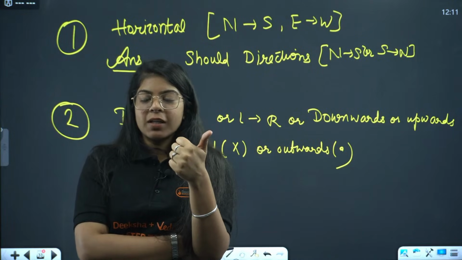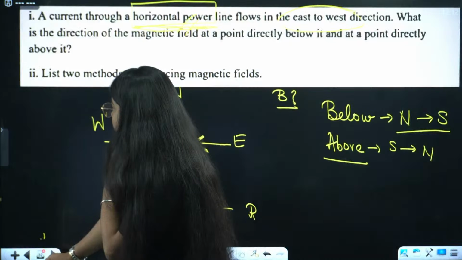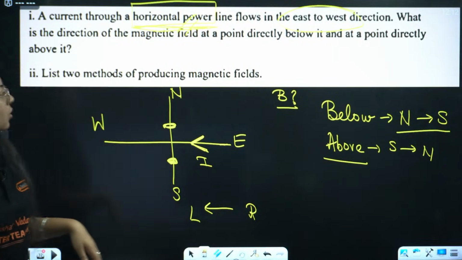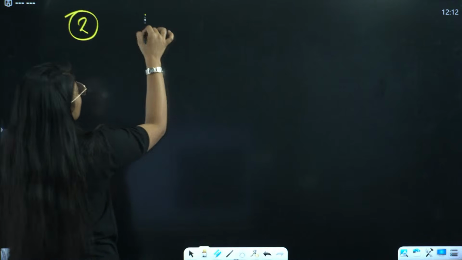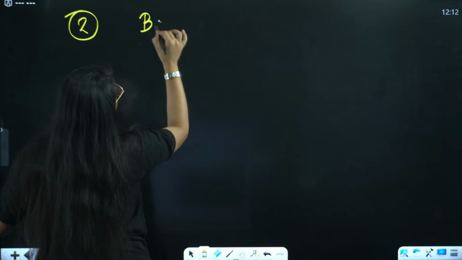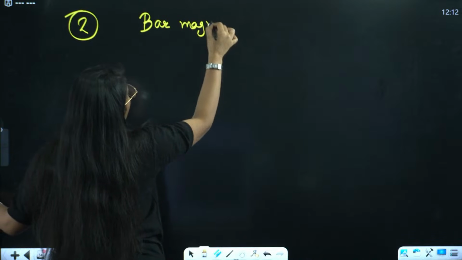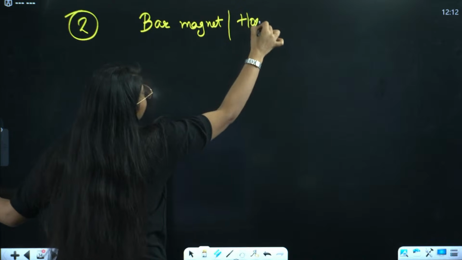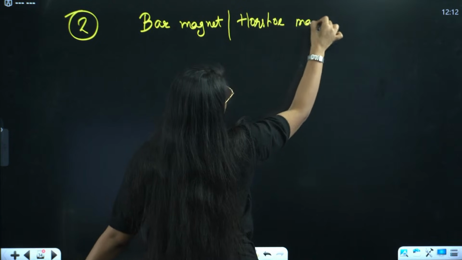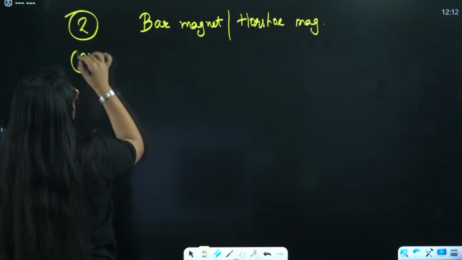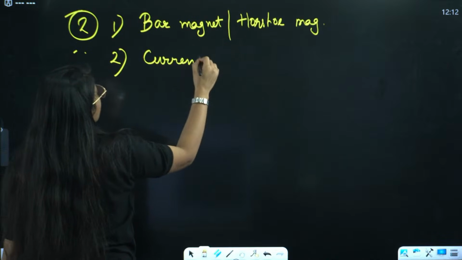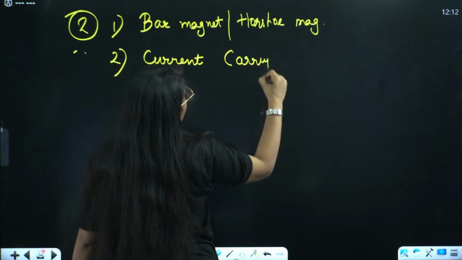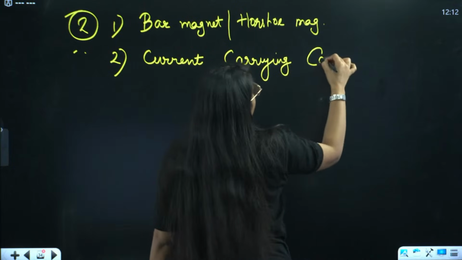Done? Can we move on to the next question? We have one more part of this question, that is list two methods of producing magnetic fields. Everybody knows two methods of producing magnetic field: first is a permanent magnet, a bar magnet or a horseshoe magnet, and the second is a current carrying conductor.